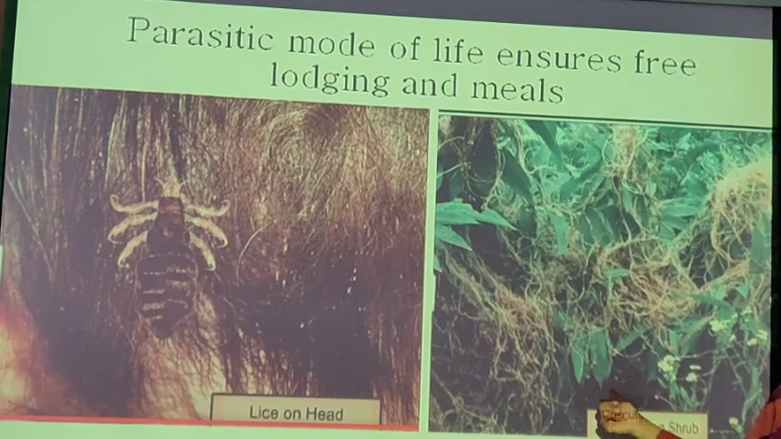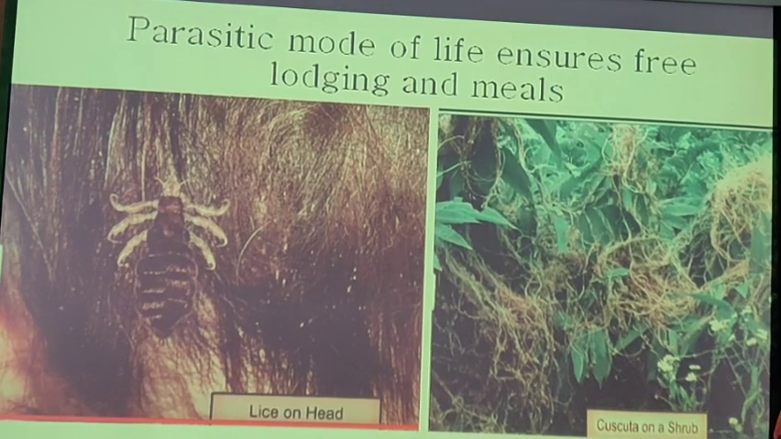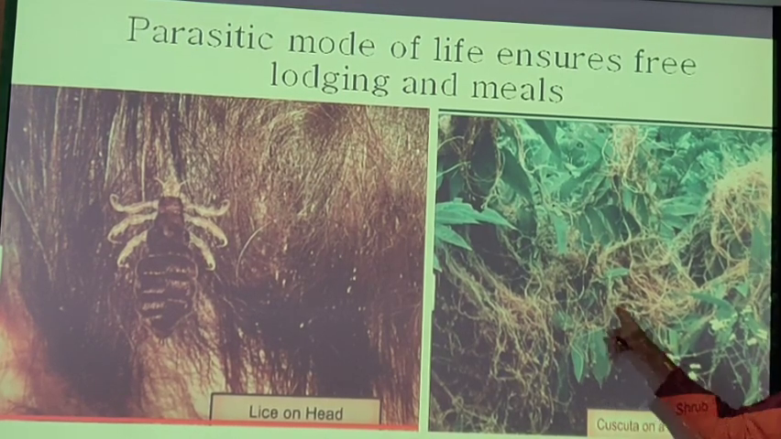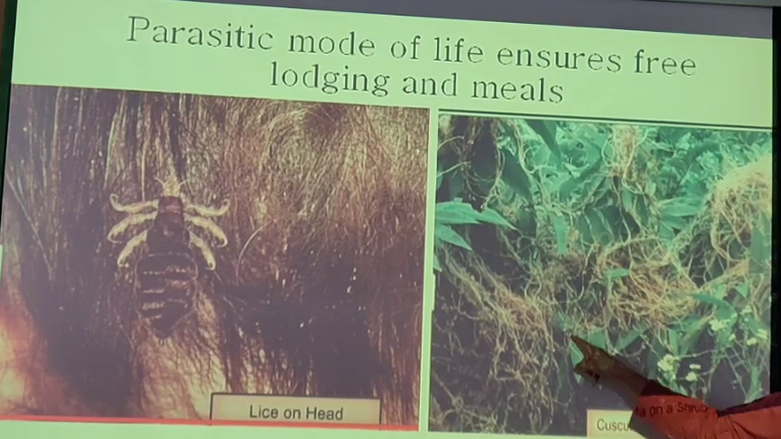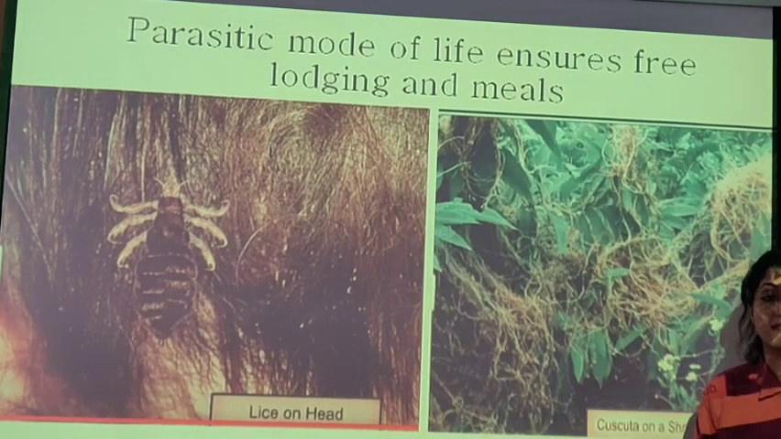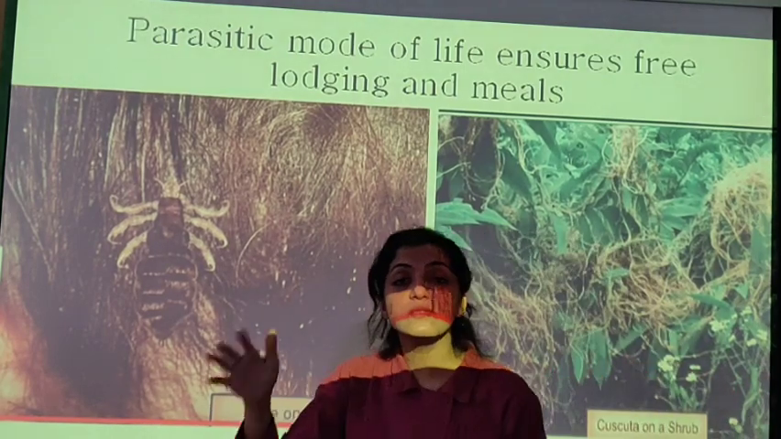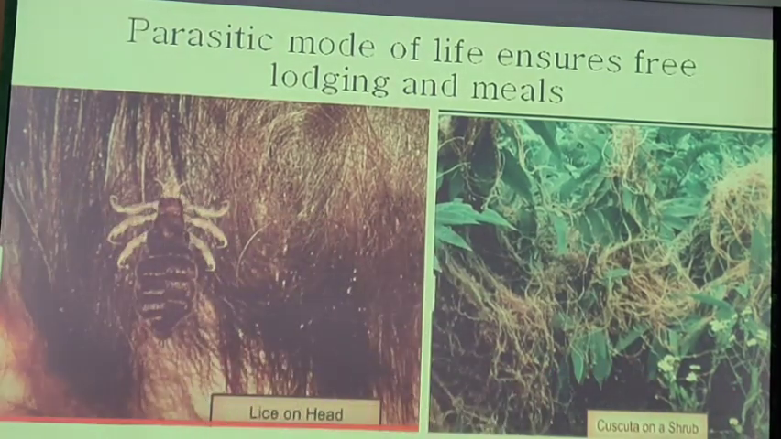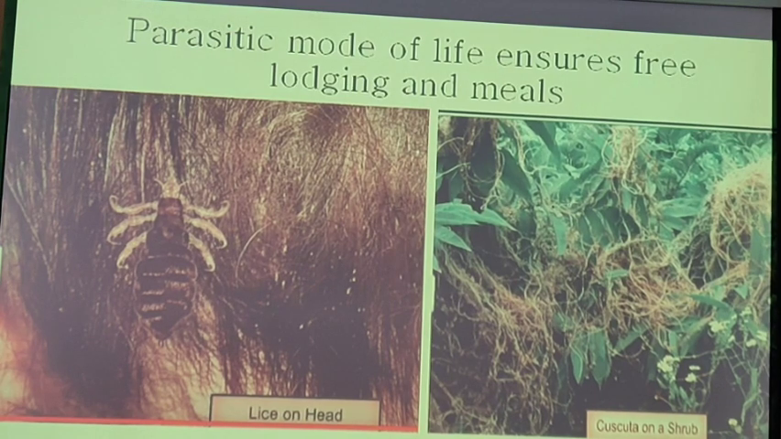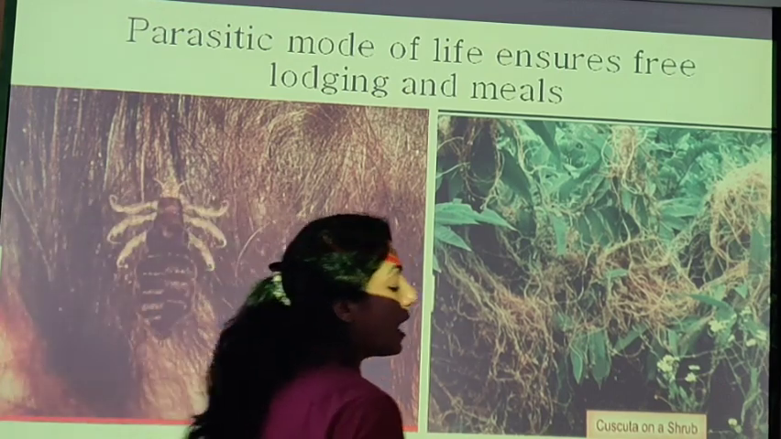In plants, the example is of the cuscuta. Cuscuta on a shrub. This cuscuta does not have its own leaves. It does not do the process of photosynthesis. It does not produce its own food. It feeds on the other plant which it has evolved with during the course of evolution. So this cuscuta is also an example of a parasitic plant.